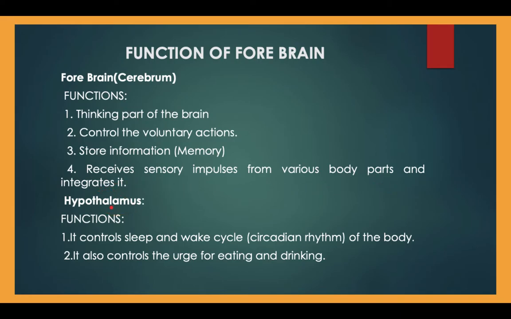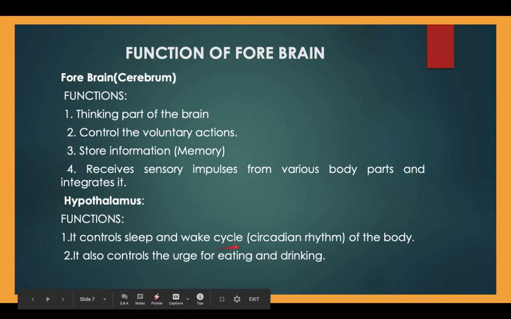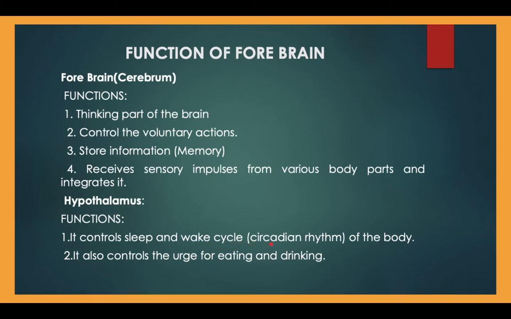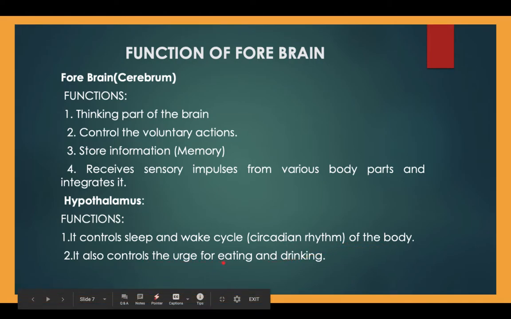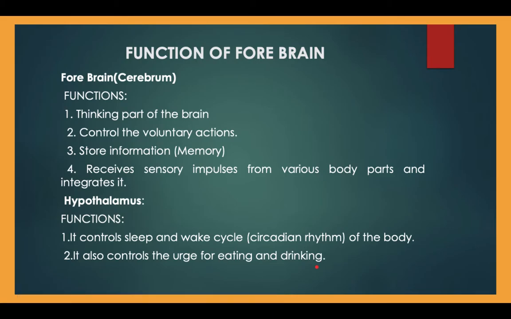And the hypothalamus, which is in the midbrain region of our brain, controls the sleep and wake cycle, which is also known as the circadian rhythm of the body, and it also controls the urge for eating and drinking. Thirst and hunger we feel in that region.